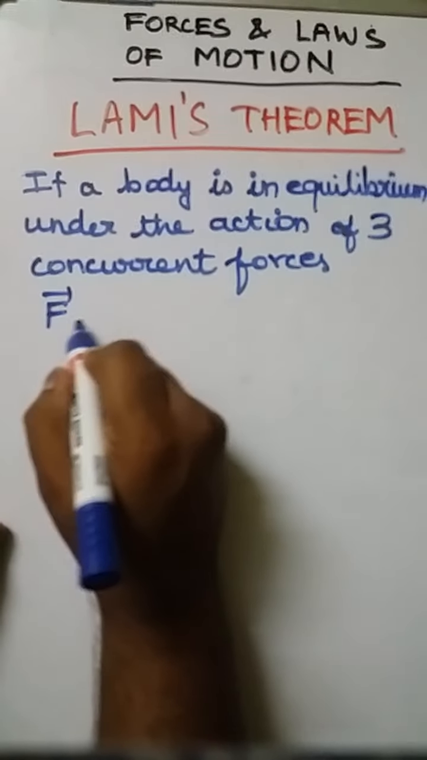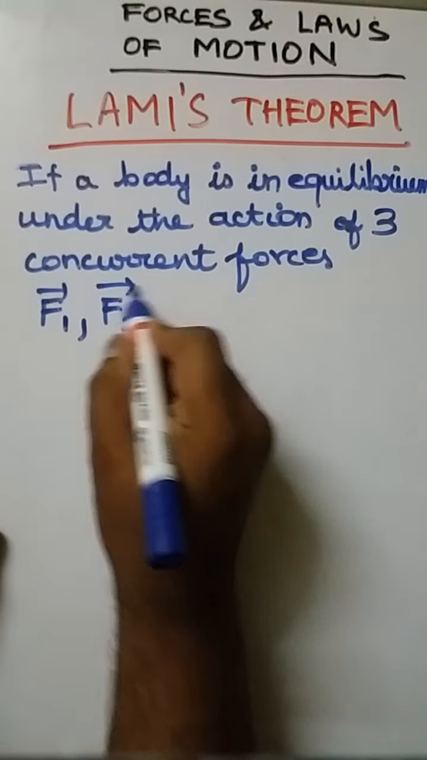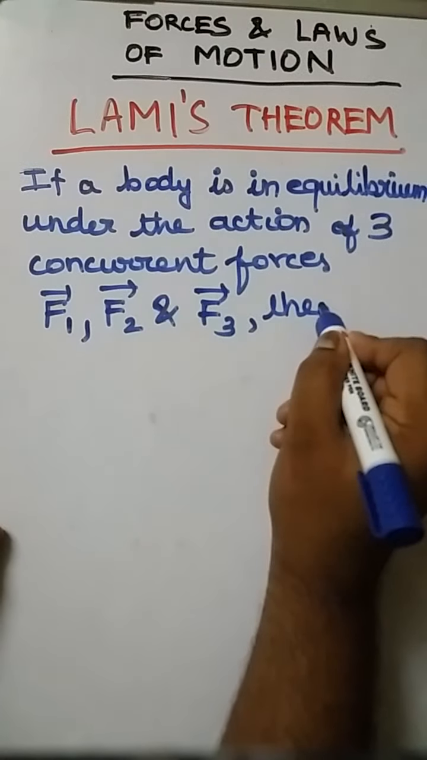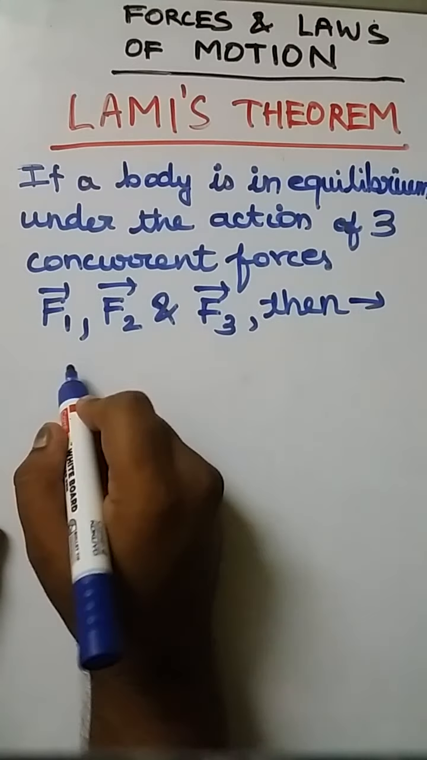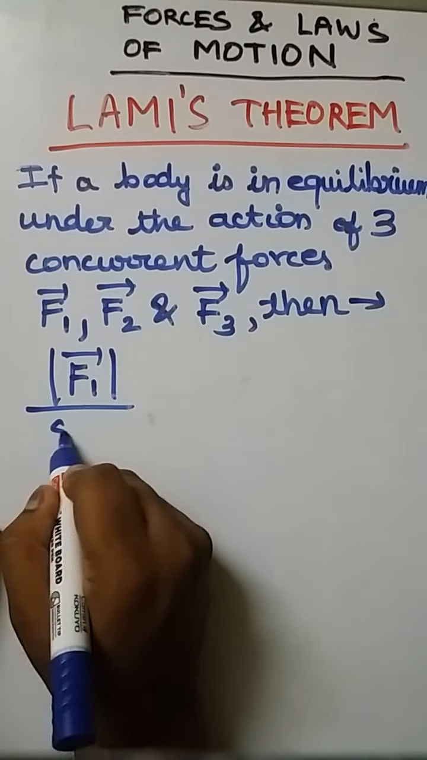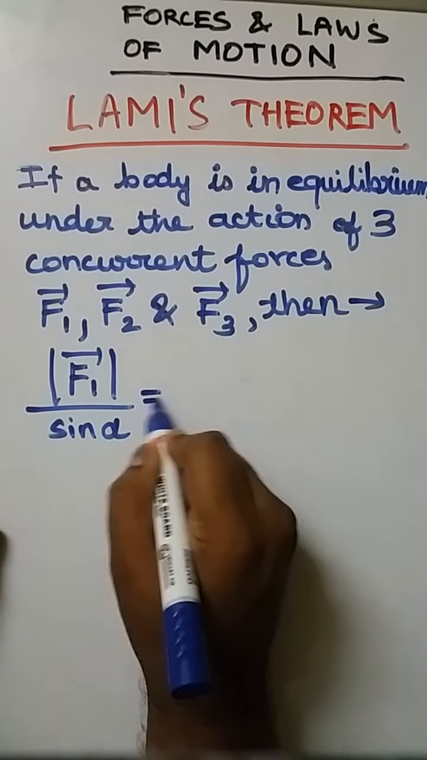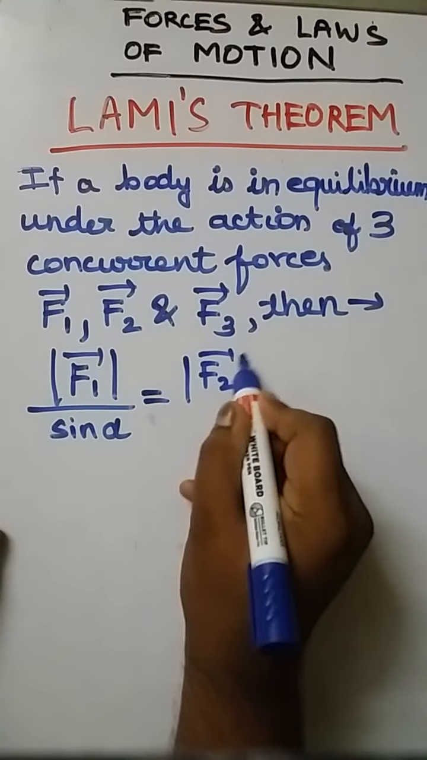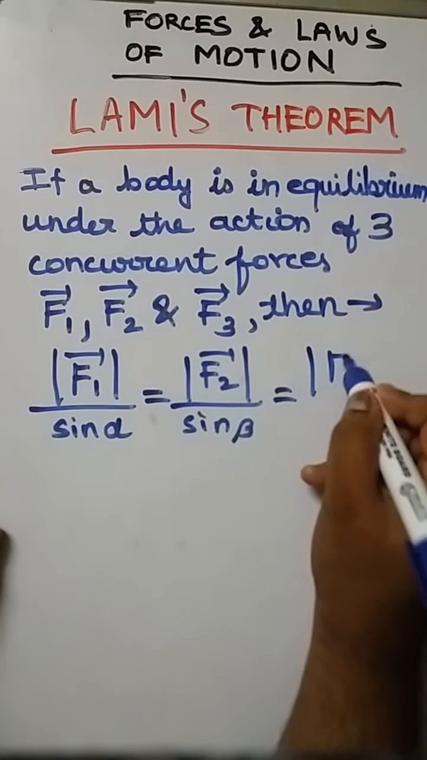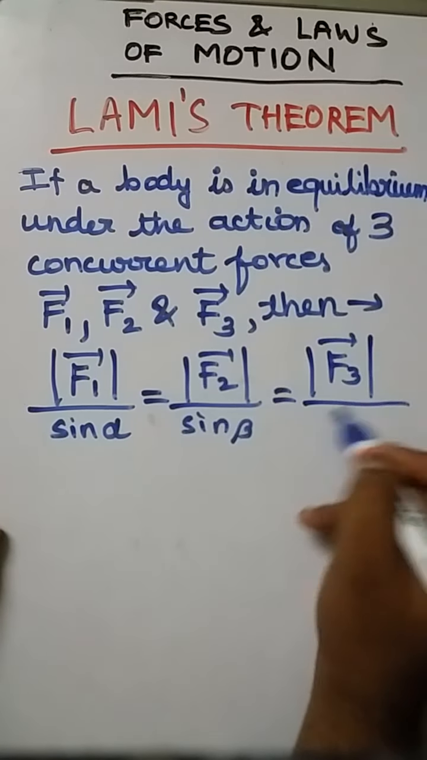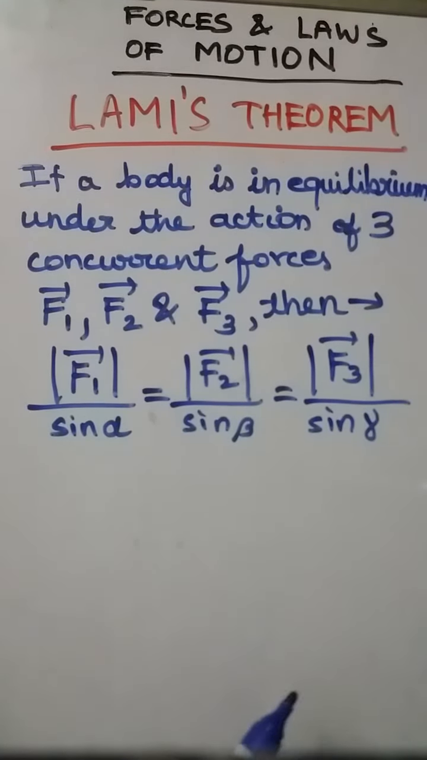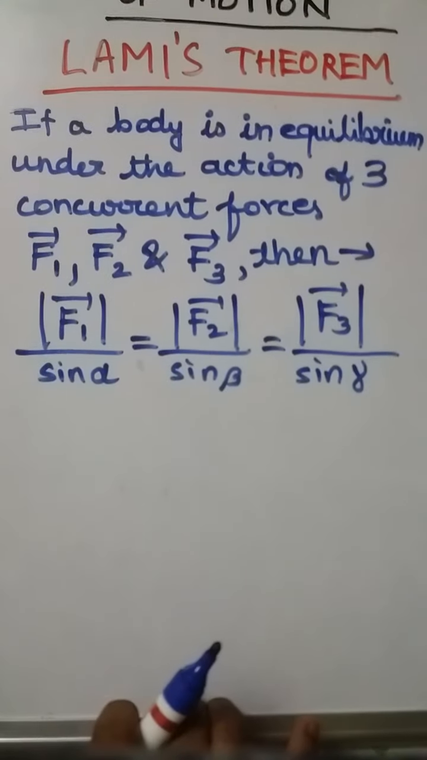F1, F2 and F3, then mod of F1 by sine alpha is equal to mod of F2 by sine beta is equal to mod of F3 by sine gamma. Now let us see what these angles alpha, beta and gamma are. So we shall see this in the diagram.